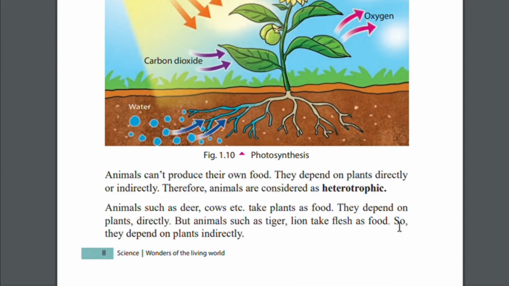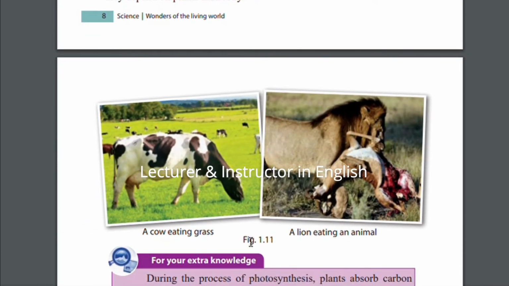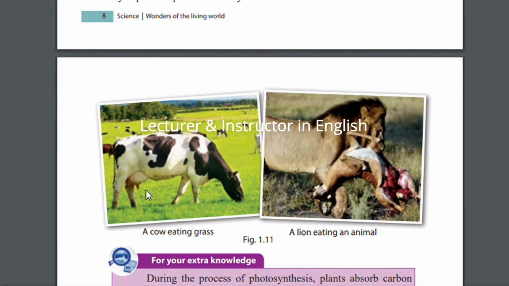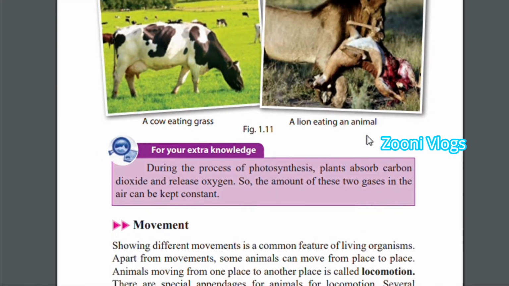So they depend on plants indirectly. Now here you can see two pictures: a cow eating grass and a lion eating an animal. In other words, we can see they are herbivorous and here carnivorous.